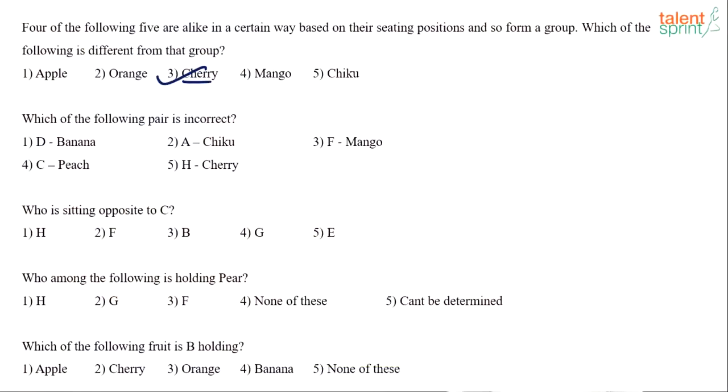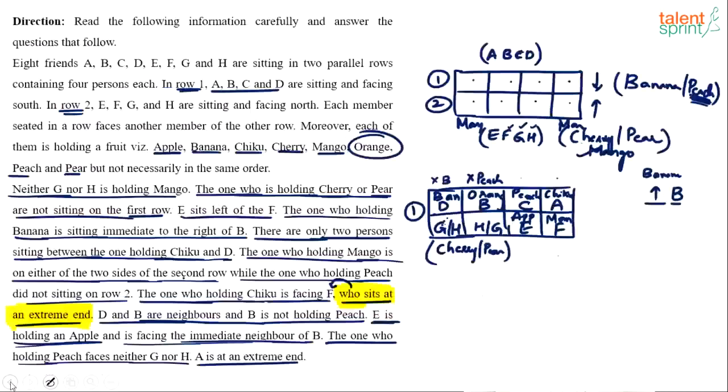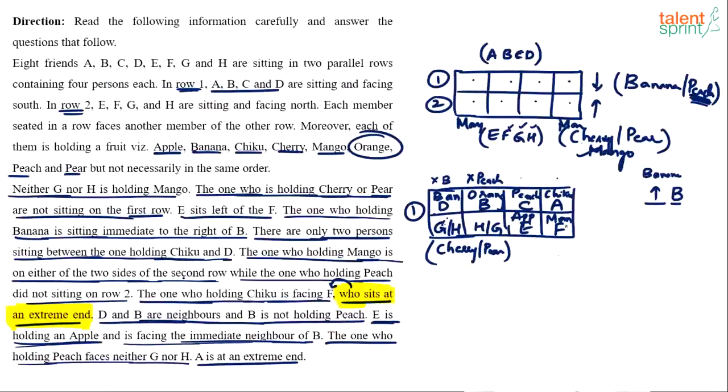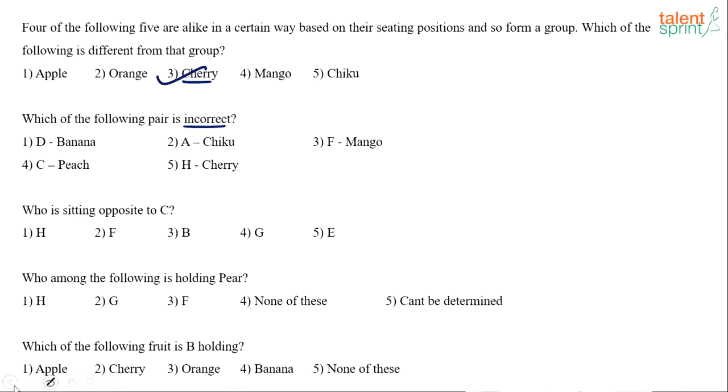Let me present the next question now. Look at the next question. Which of the following pairs is incorrect? Read it carefully. I'll have to go back to the previous slide. D banana, A chiku. Let's check. D banana is correct. A chiku is also correct. F mango also is correct. What do we have? C peach and H cherry.